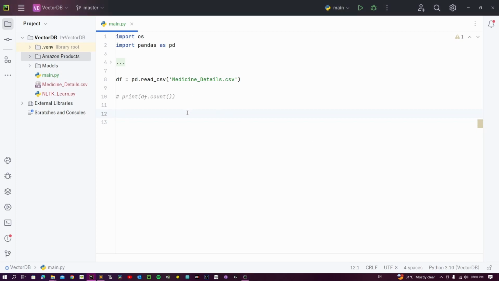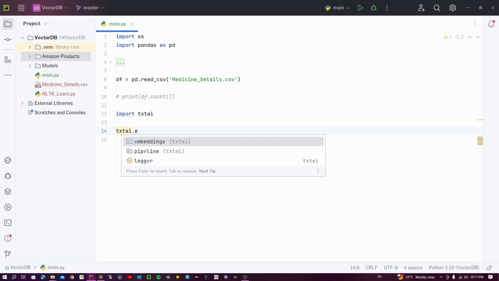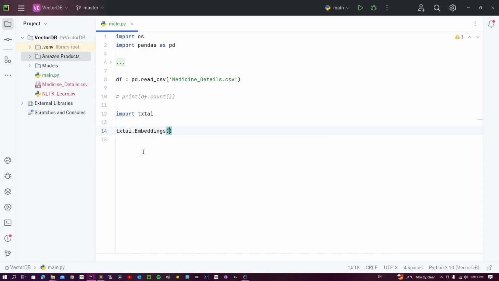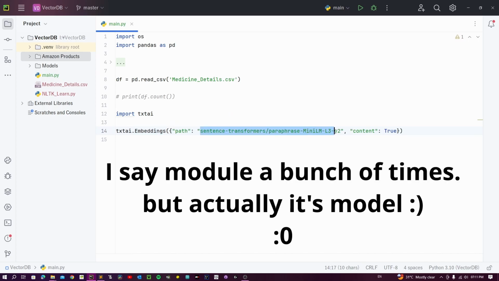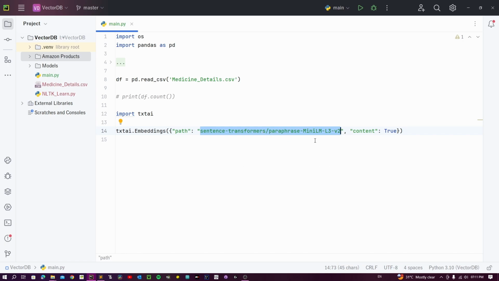Now it is time to start writing the embedding logic for our text. We can import the txtai module and start with embeddings using txtai.embeddings. You have a small e embedding, but you will have to actually use the capital E. If you have an IDE like PyCharm, you can actually see the C, which means it's a constructor. This constructor takes in a model. Any compatible model from Hugging Face will work. However, here I'm using the default one which they have used in their example. You can play around with this model to get the best results out of it.